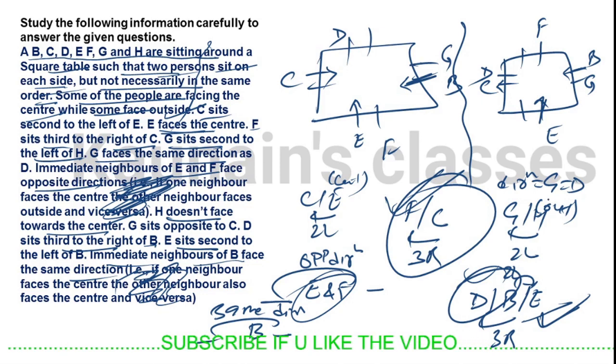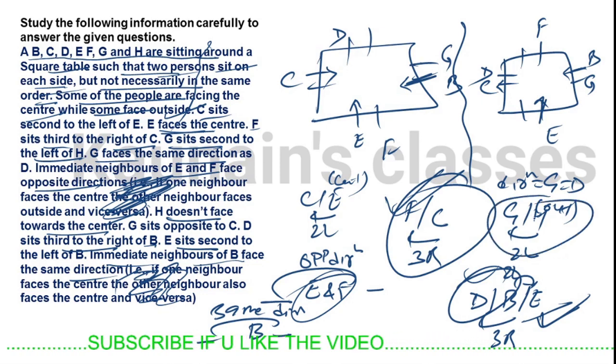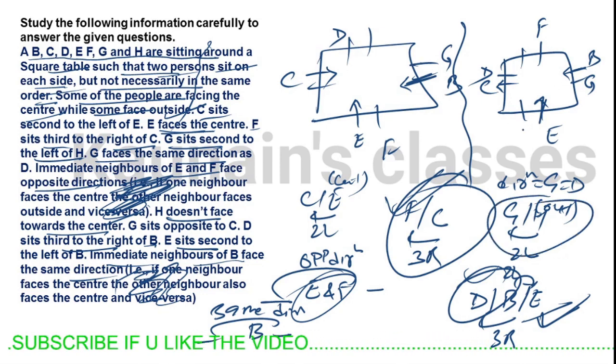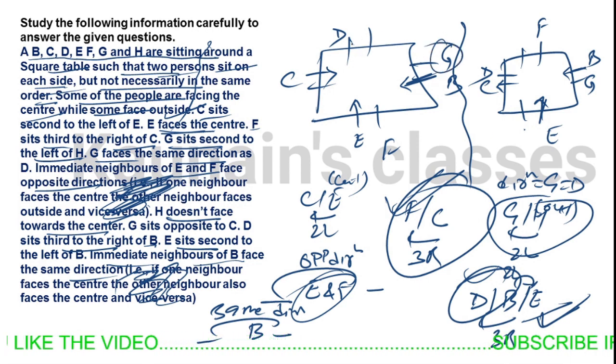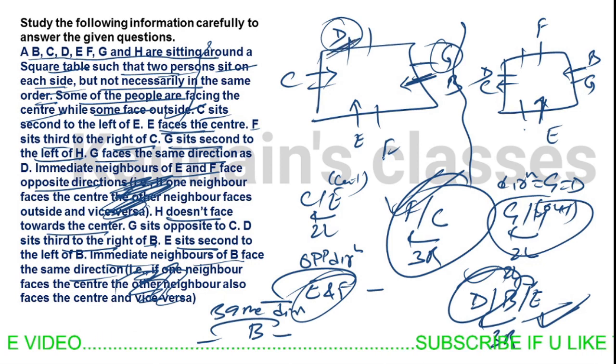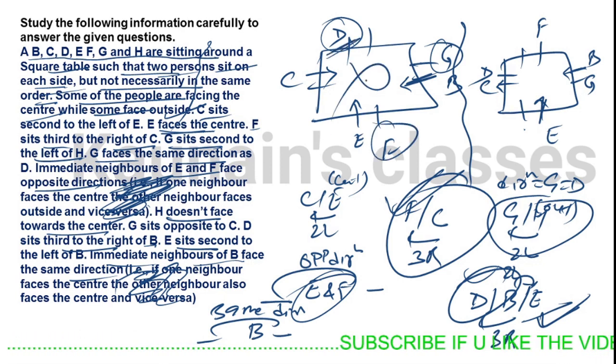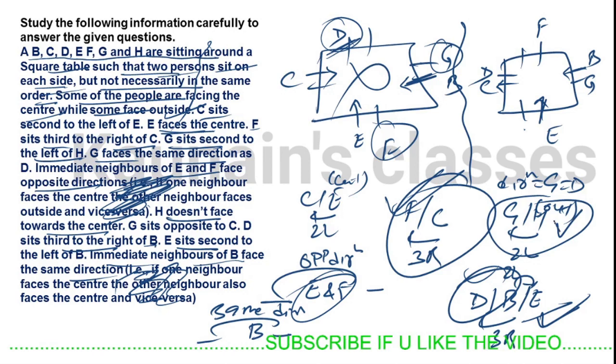Okay, we know that H is facing outside, and second to the right is G. H is facing outside. H 1% gap should be H. G 1% gap should be H. Here it is D. Here it is F. So this possibility is eliminated because we can't place H and G.